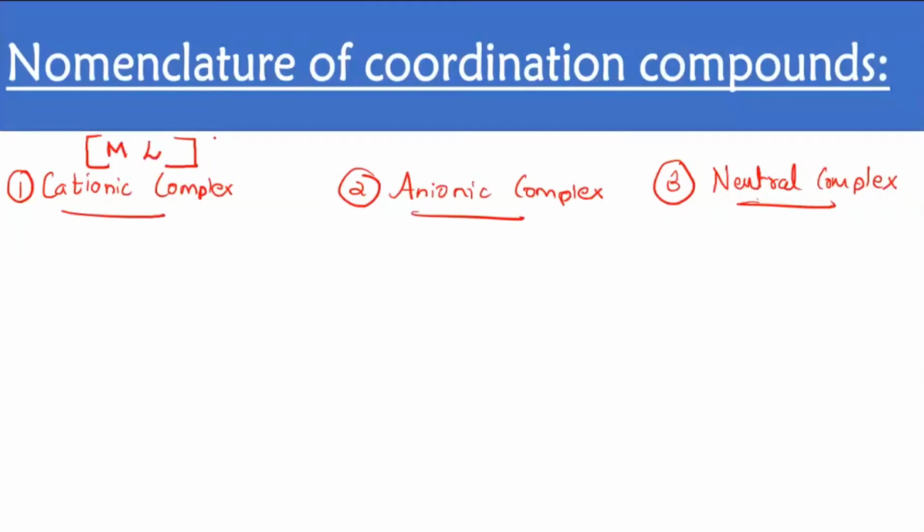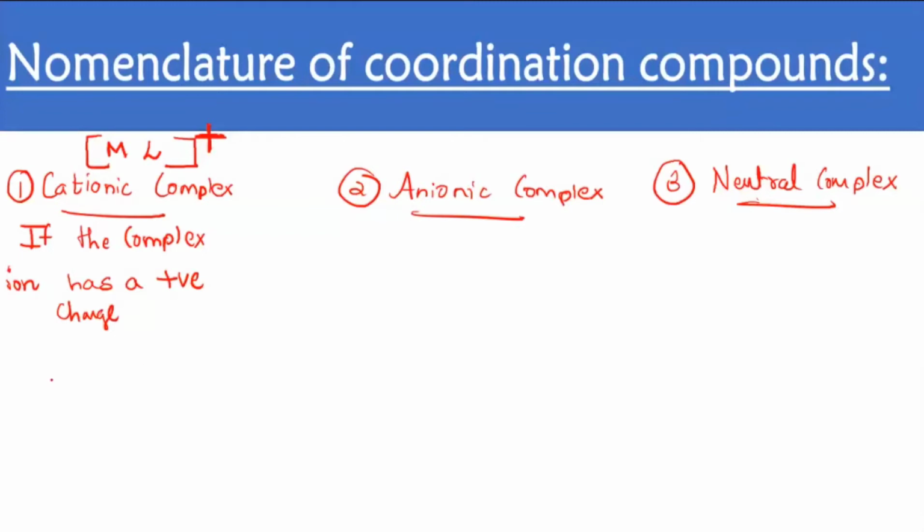If this coordination sphere carries a positive charge, if the complex ion has a positive charge, then that is called a cationic complex.